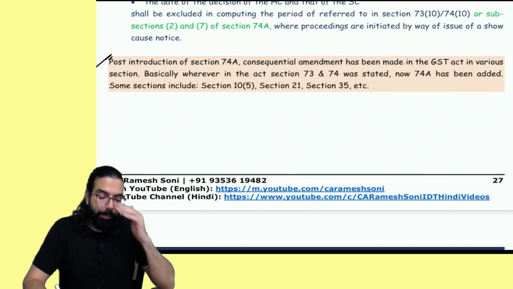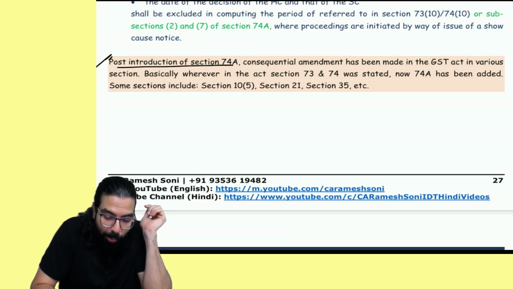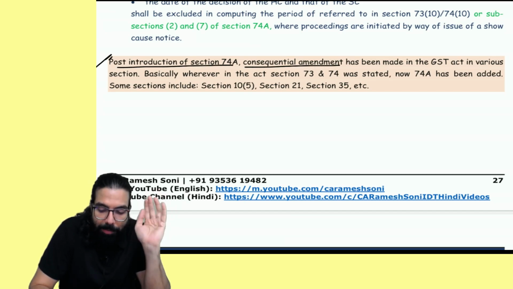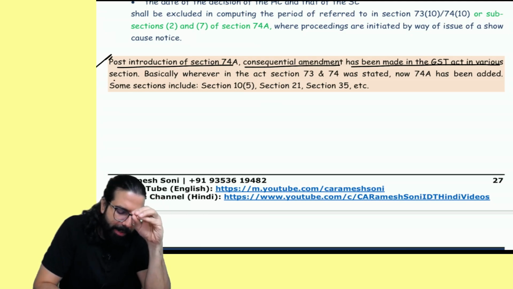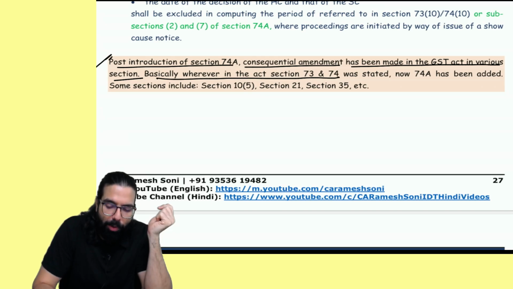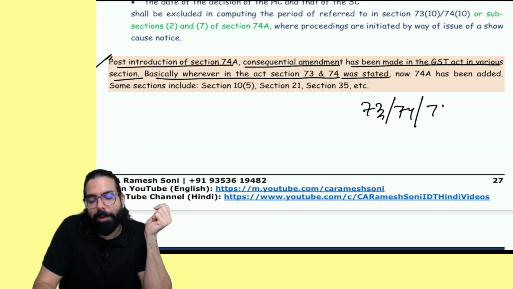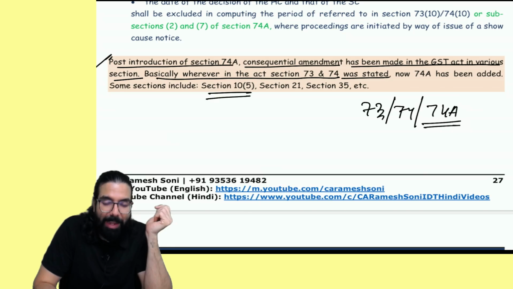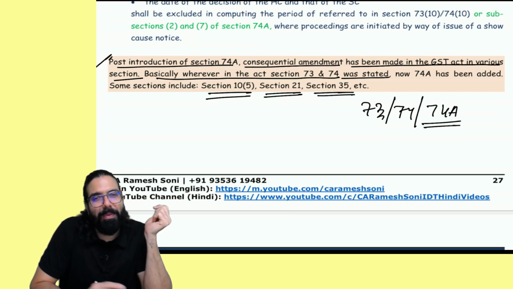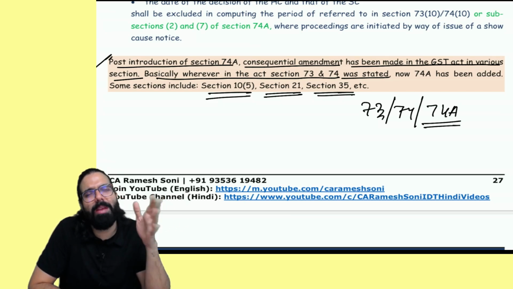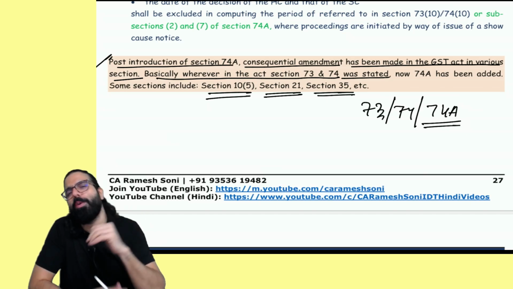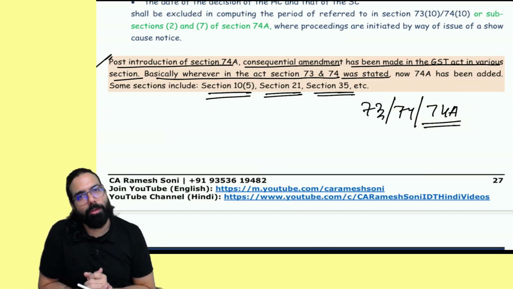And one more point which I have told you: post introduction of 74A, consequential amendments have been made in the GST Act, in various sections. Basically, wherever 73 and 74 were stated, like 73 or 74, now you have to remember 74A is also there. Like section number 16, section number 21, section number 35, the accounts and records chapter, everywhere where section number 73 or 74 was mentioned, now 74A is also mentioned.